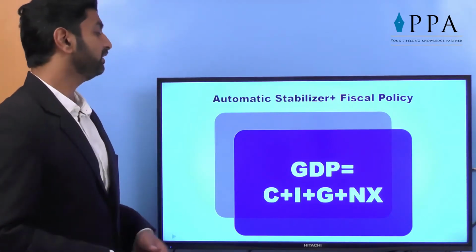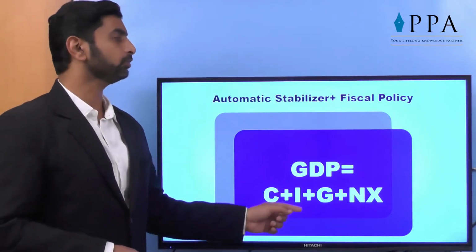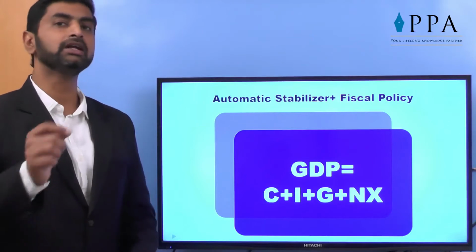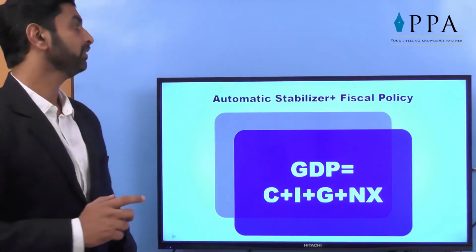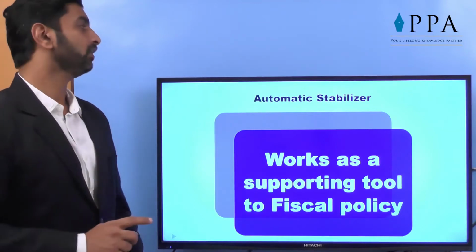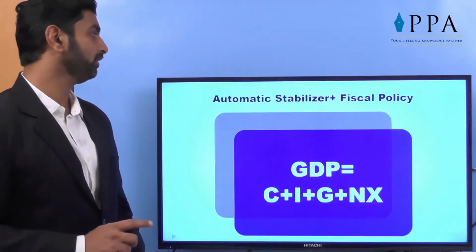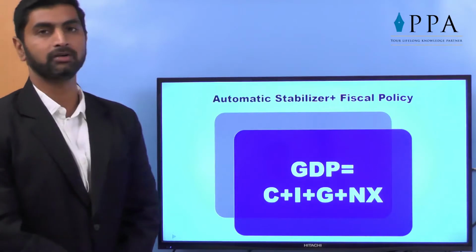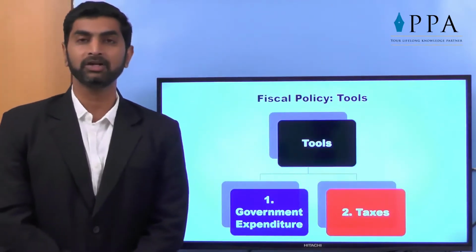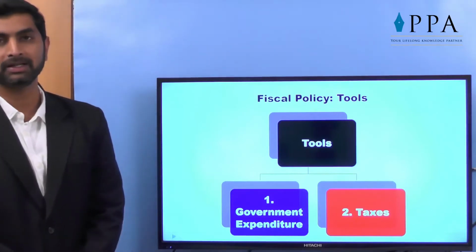In short, it is the perfect combination of automatic stabilizer as well as government intervention. Then only will the GDP take shape. So of course, automatic stabilizer plays an important role, but cannot work much without government intervention. Now, coming back to the fiscal policy, as I said, it is not an automatic stabilizer.